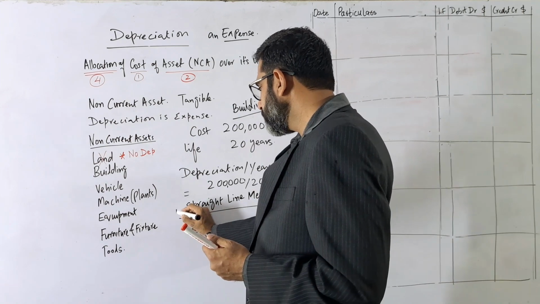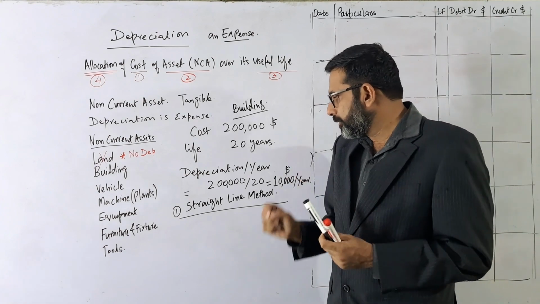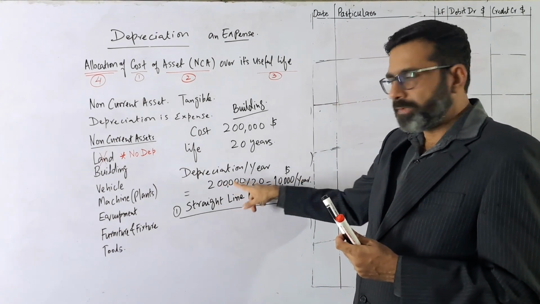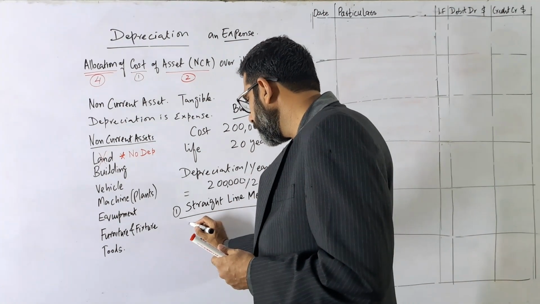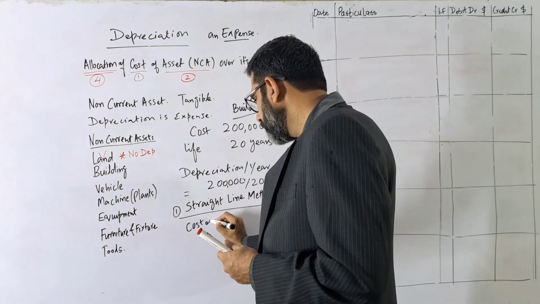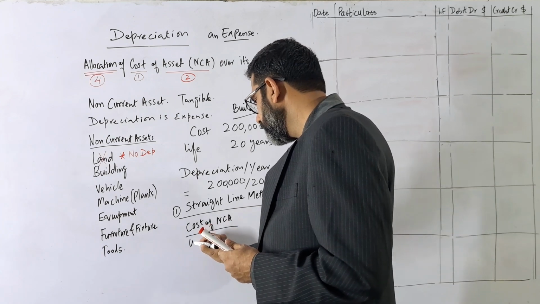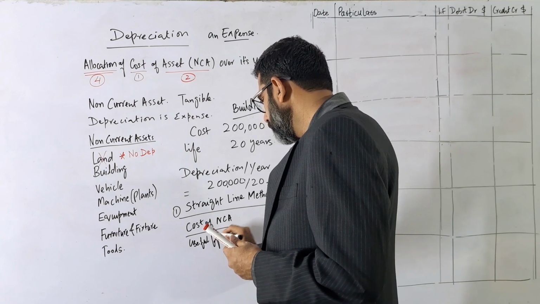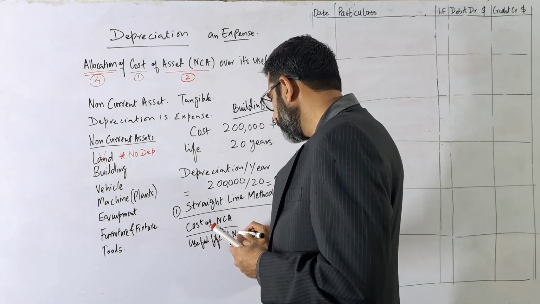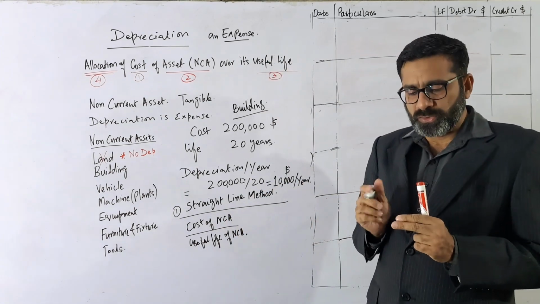The formula is simple: the cost of the asset divided by the useful life of the asset. So we can write the formula here: the cost of the non-current asset divided by the useful life of the non-current asset. And again, this is the expected useful life.